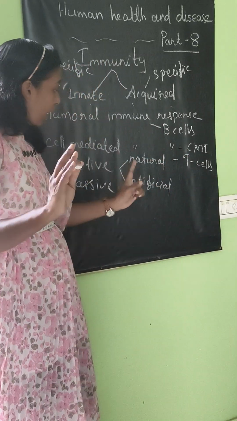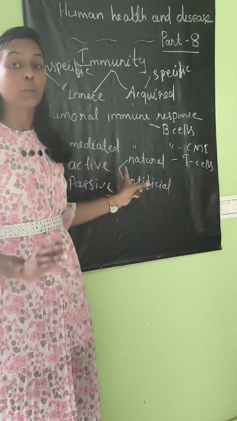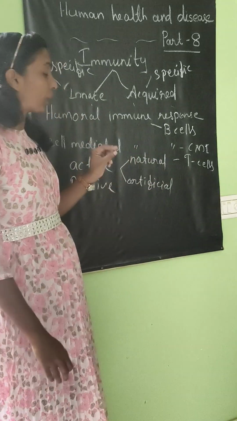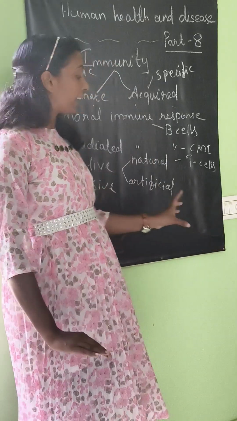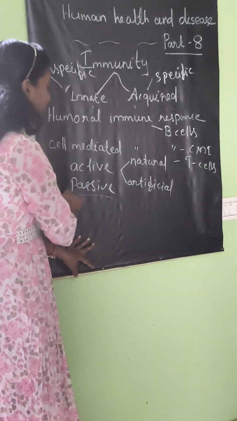That you can say is the example for artificial active acquired immunity. So this you can understand as active. Once again I will tell you, in active acquired immunity, antibodies are produced in the body itself and it takes some time, it is a slow response.